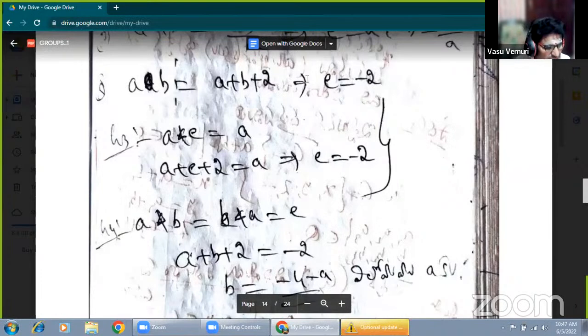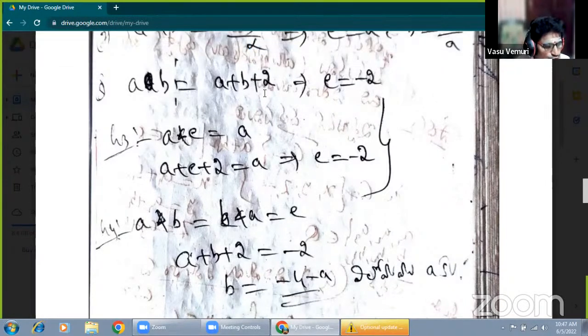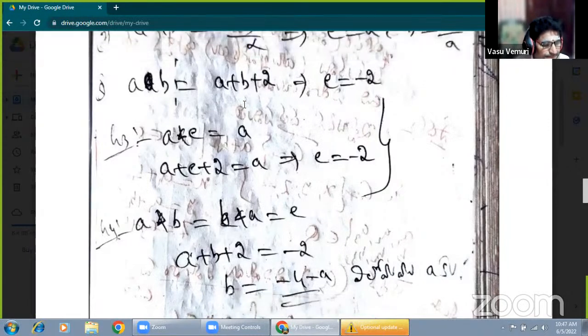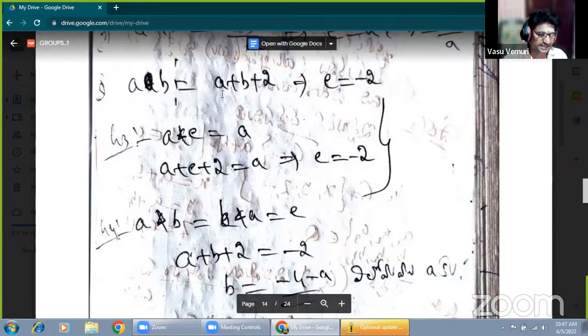A circle B means A plus B plus 2 under star C. Okay, A plus B plus 2 means X. X star C means X plus C plus 2. Again, X value is substituting. X value is A plus B plus 2 plus C plus 2. Okay, that is A plus 2 of B plus C plus 2. B plus C plus 2 means that is B circle C or B star C. Therefore, finally, A plus of B star C plus 2 means A star of B star C. That is associative law holds good.